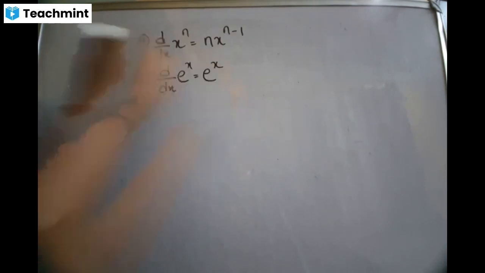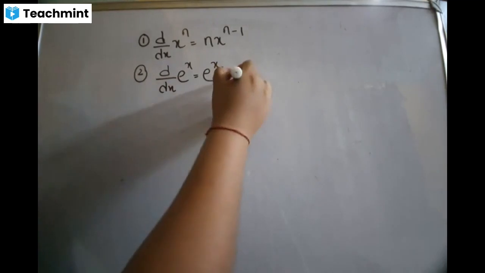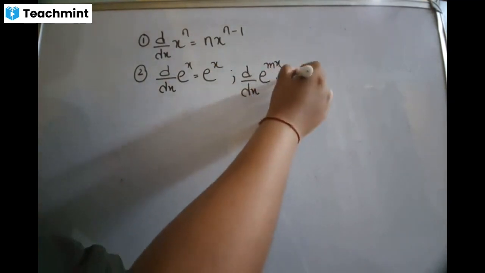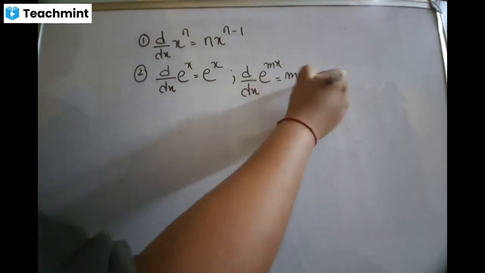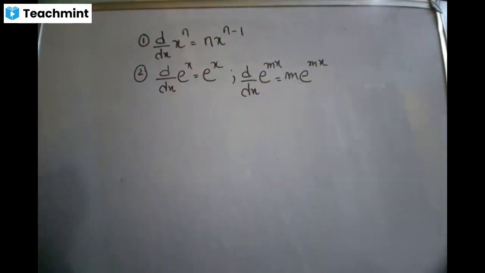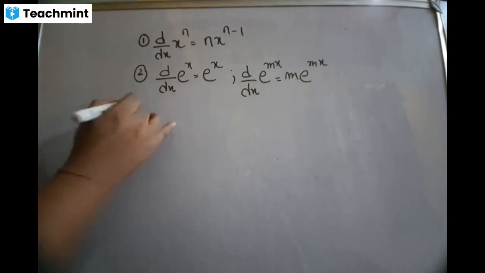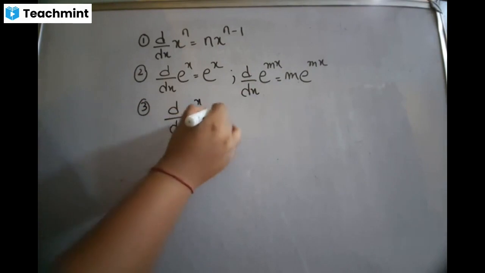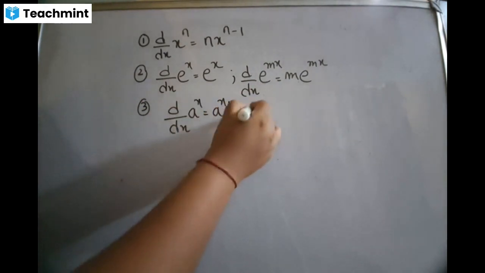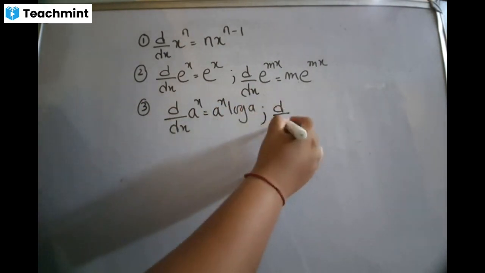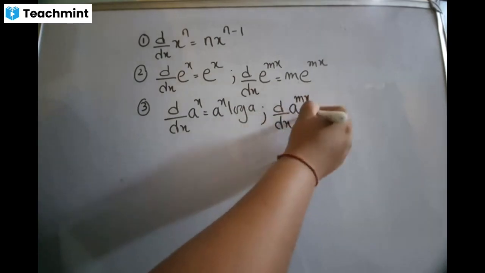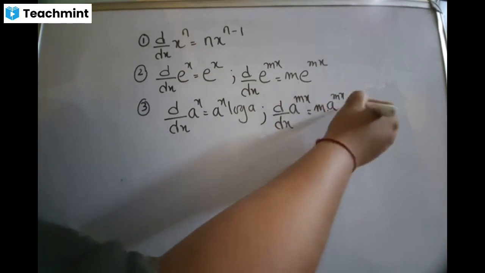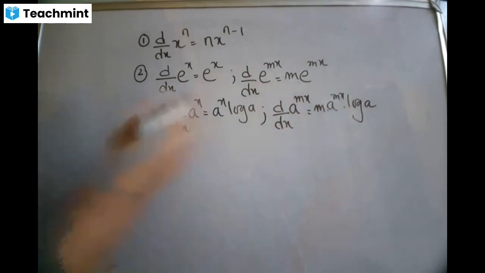The second formula is dy by dx of e to the power x. The derivative of e to the power x is e to the power x, and if there is dy by dx of e to the power mx, then m is a constant, m comes in front, e to the power mx. So this is the second formula. Okay, the third formula is dy by dx of a to the power x is equal to a to the power x into log a, and dy by dx of a to the power mx is m, the constant, comes in front, a to the power mx as it is into log a.